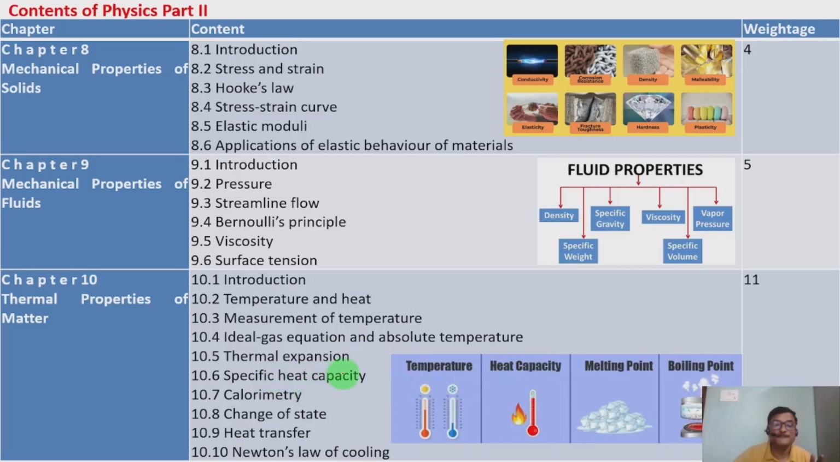10.5 Thermal expansion. When any solid gets heated, it expands. Some materials have large expansion capacity, and some materials have less expansion, and that's why thermal expansion will be taken. 10.6 Specific heat capacity. To increase the temperature by 1 degree Celsius, what amount of heat is required for a particular object, a particular material, that we will take as specific heat capacity. 10.7 Calorimetry. It is a method of measuring the energy of any substance.